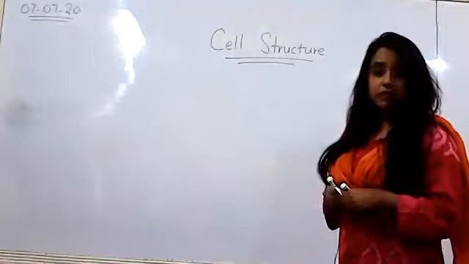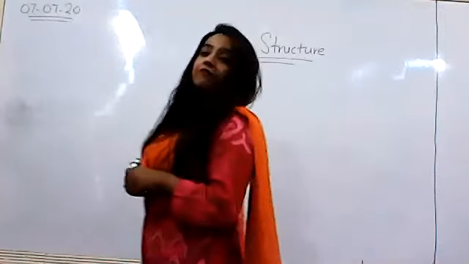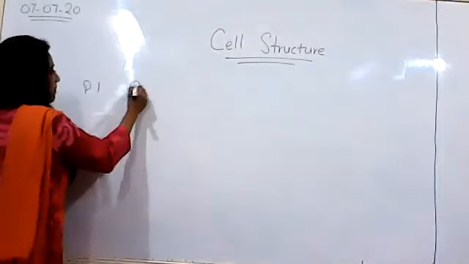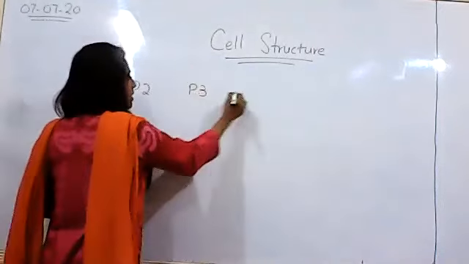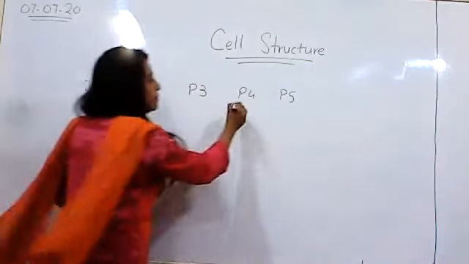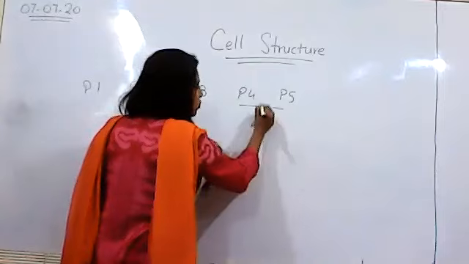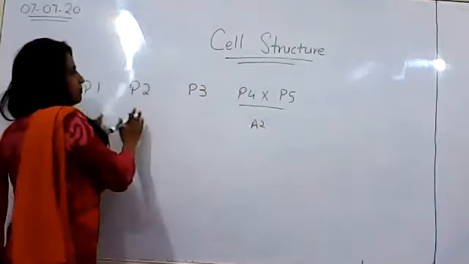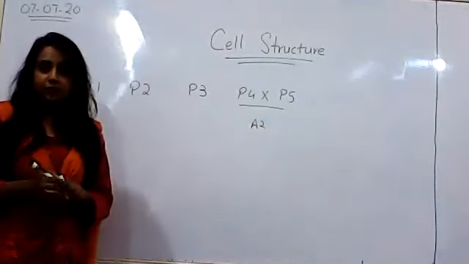So in A levels, biology, you basically have 5 papers. Paper 1, paper 2, paper 3, paper 4, and paper 5. Paper 4 and paper 5 you'll be taking in A2. So we'll not be talking about them right now. We will be talking about paper 1, paper 2, and paper 3 initially.